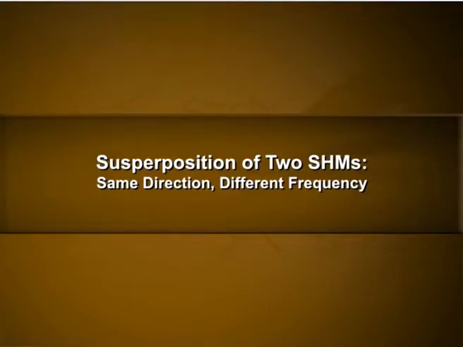Superposition of two simple harmonic motions, same direction, different frequency. Let us consider the case of two interfering simple harmonic motions in the same direction but of different frequencies omega 1 and omega 2. For simplicity, let us assume that alpha 1 is equal to 0 and alpha 2 is equal to 0. Thus, the two motions are described by the equations x1 equal to A1 cos omega 1 t and x2 equal to A2 cos omega 2 t.